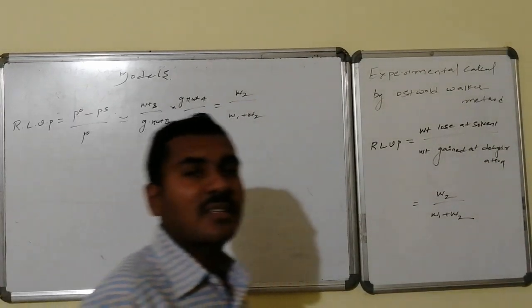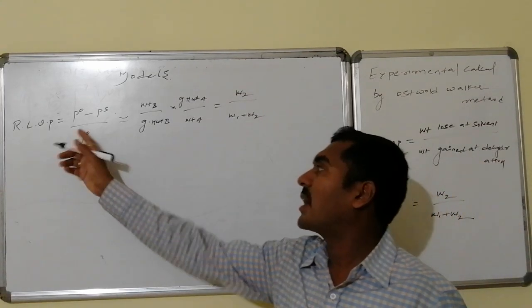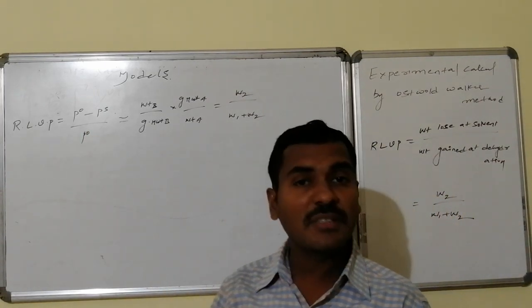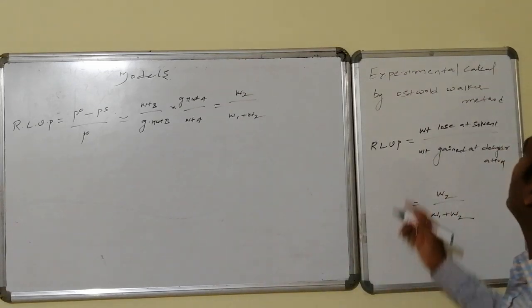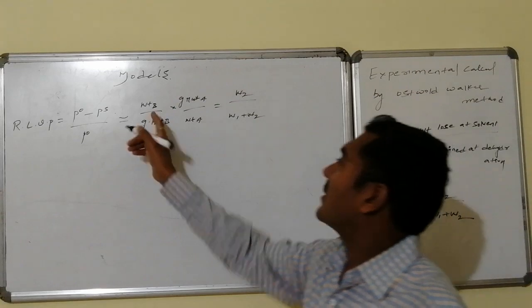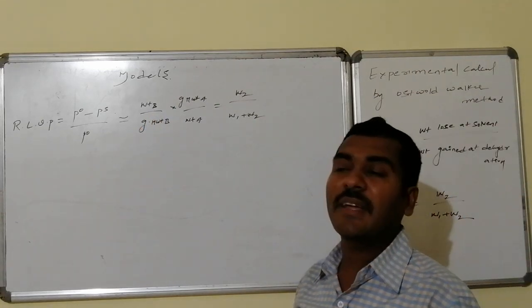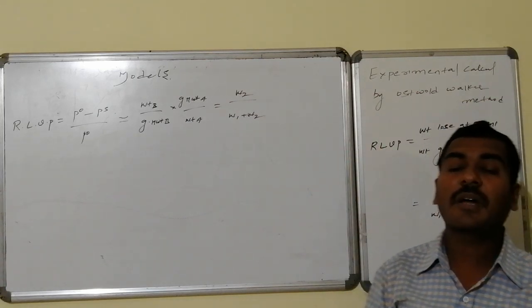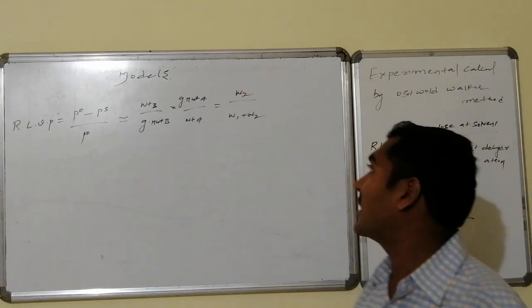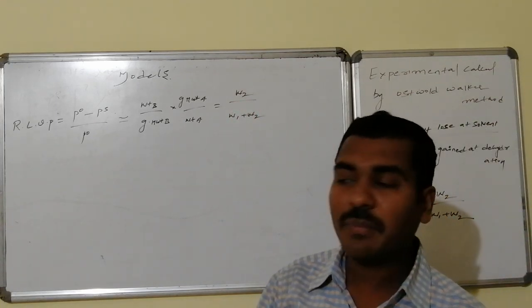Extra models of questions on RLVP can be covered with the Ostwald-Walker method. RLVP will be given by (P0 minus Ps) by P0, which becomes approximately equal to Nb divided by Na, which equals weight of B by gram molecular weight of B into gram molecular weight of A divided by weight of A. That will also become equal to W2 by W1 plus W2.